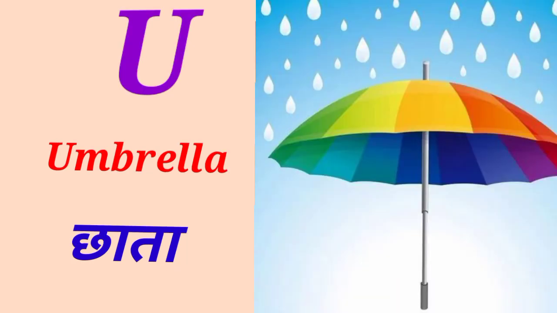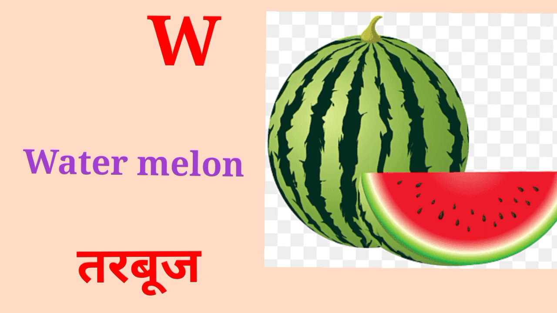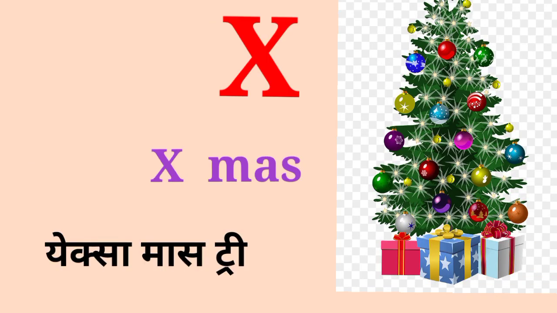U for umbrella, umbrella means chhata. V for van, van means gaadi. W for watermelon, watermelon means tarbooj.